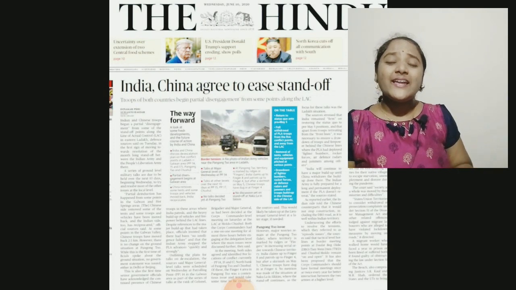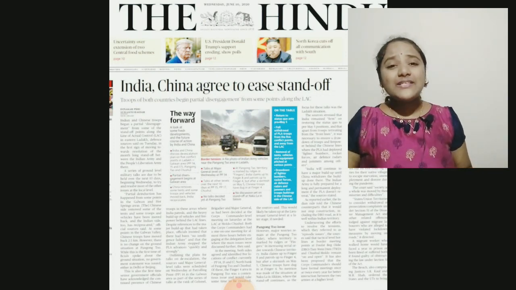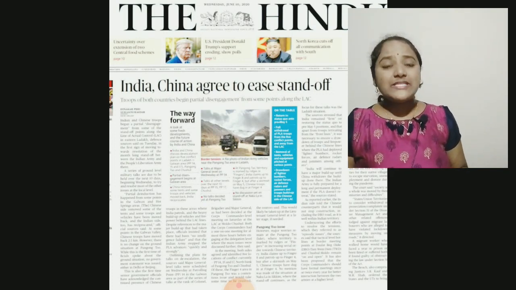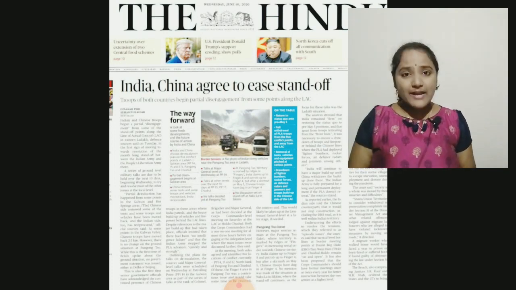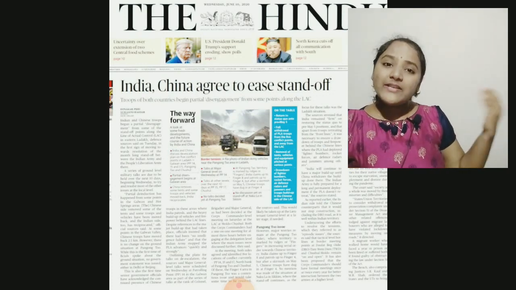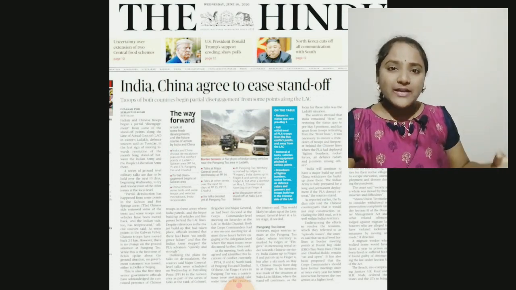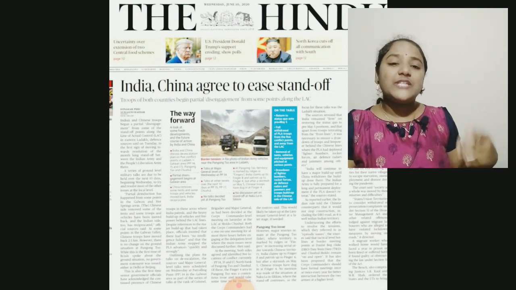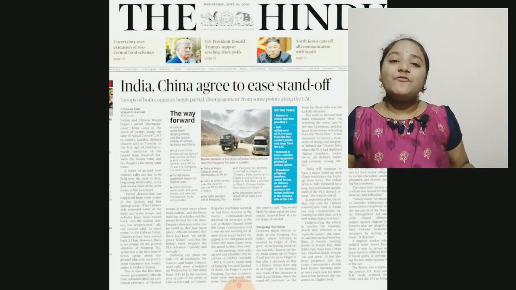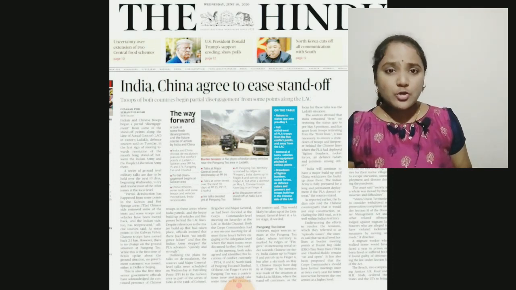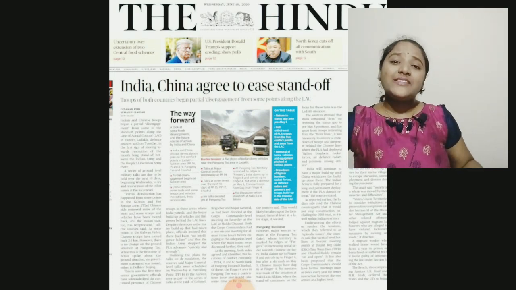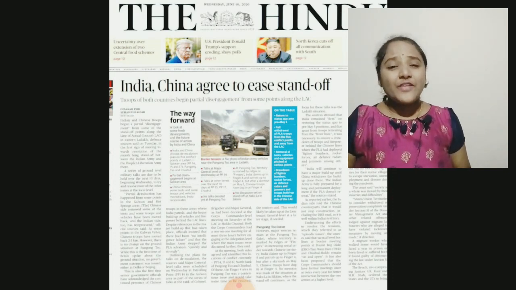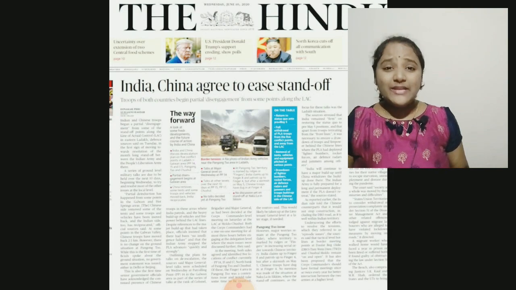Previously in 2017 also there was a 73-day standoff between India and China. The standoff was at the India-China-Bhutan tri-junction, Doklam. So what happened then? China's road construction in the Bhutanese territory was seen by India as an attempt to change the status quo, and finally the road work had to be stopped. Now after that 73-day standoff in 2017, again India and China have agreed to end a standoff.